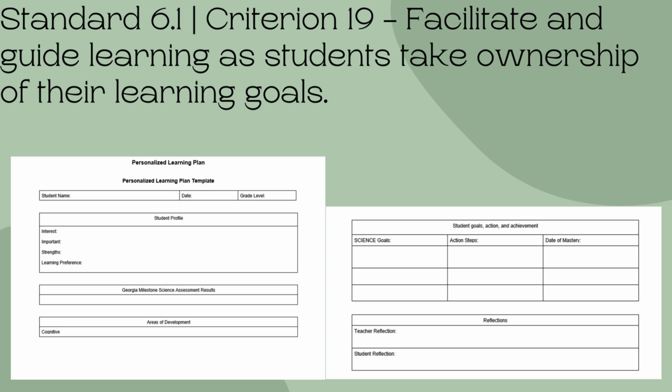The student profile included interests, important information, strengths, and learning preferences. The plan also included Georgia Milestone assessment results. The students and I came up with one science goal together. The student and I revisited this goal weekly to check in on the progress and reflect on what, if anything, needed to improve. During this time, I corrected any misconceptions and provided encouragement to the students.